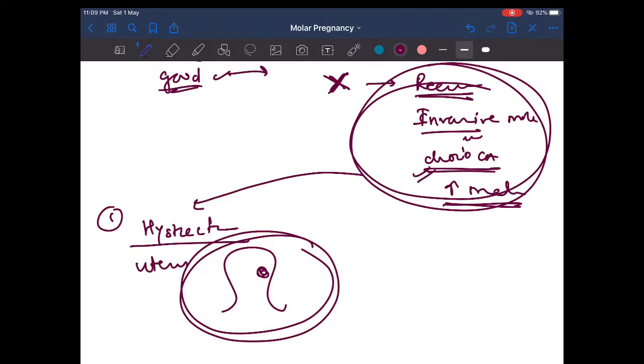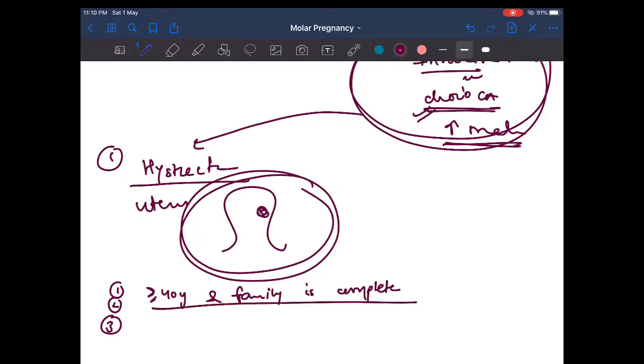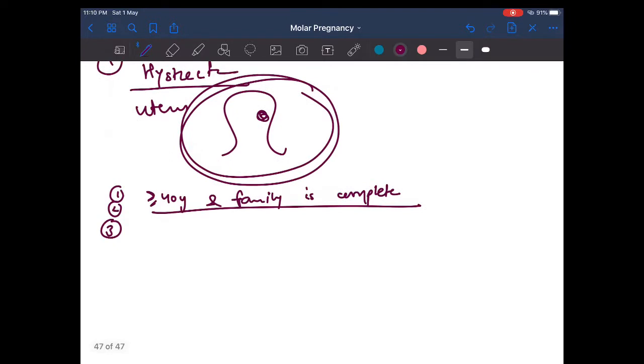So in what cases do we have to remove the whole uterus, right? There are only 3 indications of hysterectomy. First, if a female is more than 40 years and the family is complete, then why risk developing cancer? The risk of malignant conversion is already increased. So more than 40 years with completed family is an indication.